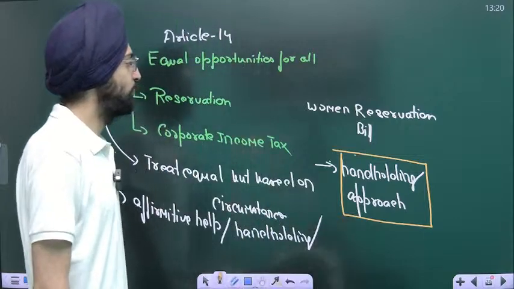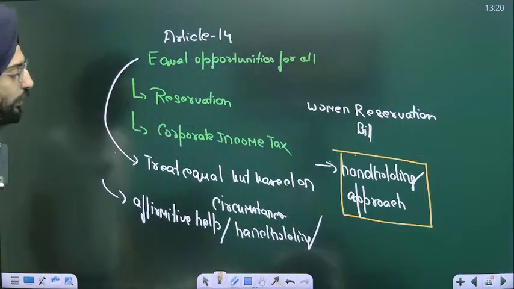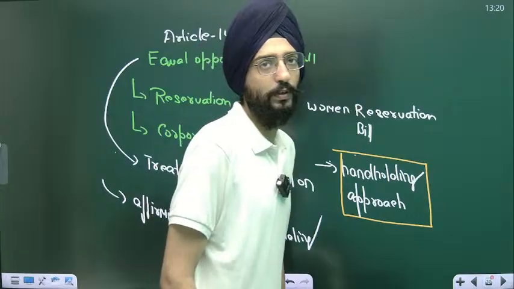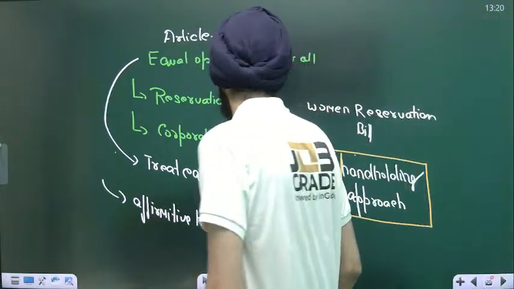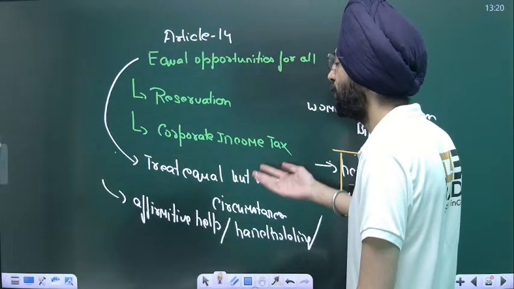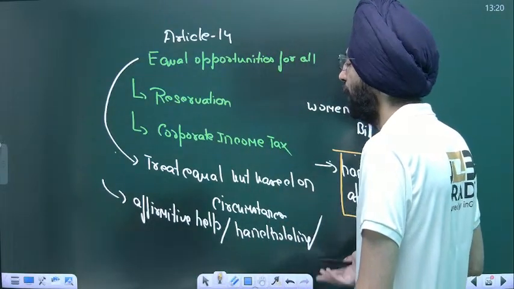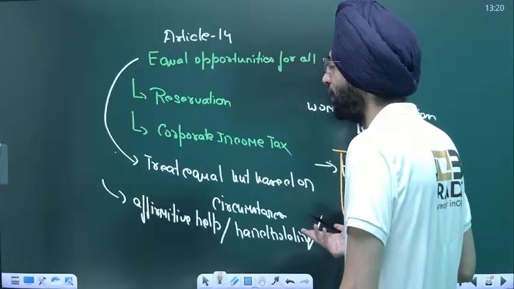Hand holding approach. That's how things work. That's what helps you to create an inclusive society out there. That's just one aspect of an inclusive society, how you create all that.